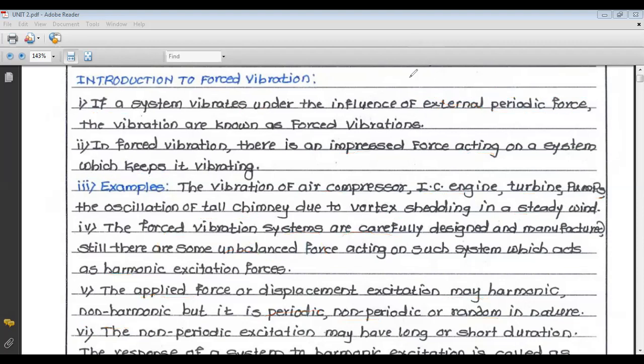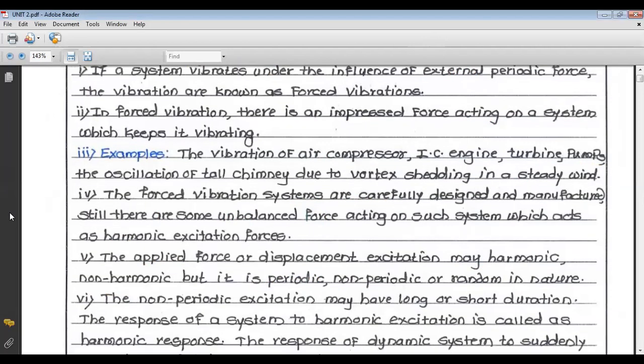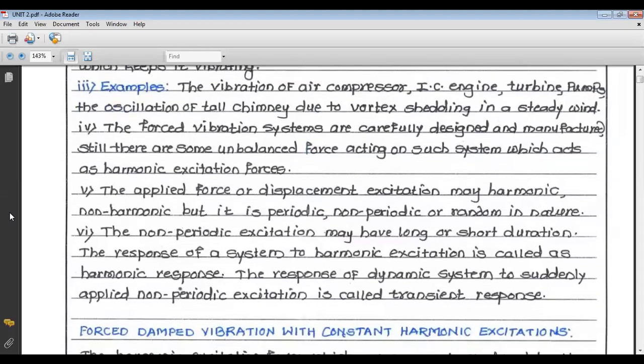What is meant by non-harmonic force? In case of non-periodic excitation, it may have long or short duration. The response of the system to a harmonic excitation is called harmonic response.